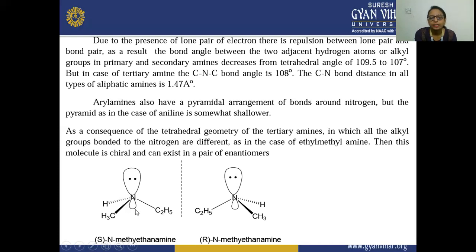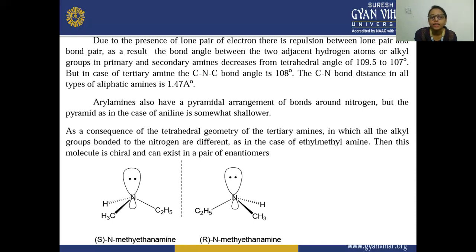So the bond angle between the two adjacent hydrogen atoms or alkyl groups in the primary and secondary amine decreases from the tetrahedral angle of 109.5 to 107 degrees, due to the repulsion between the lone pair and the bond pair.